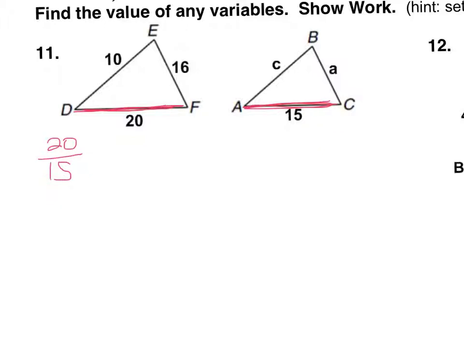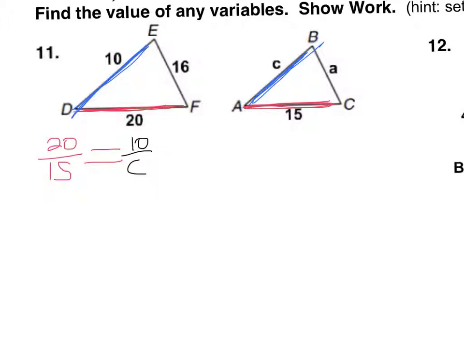So we're going to set that up as a ratio. That's the ratio between them. You can reduce it if you want. You actually don't even have to reduce it. What we're going to do is set that equal to another pair. So like 10. What side does 10 go with? It goes with C, and we don't know what C is. So we're going to go in the same order. The way I've written this out, we're putting the first triangle on top, the second triangle on bottom. So when I do 10 and C, it would be 10 over c in that order.